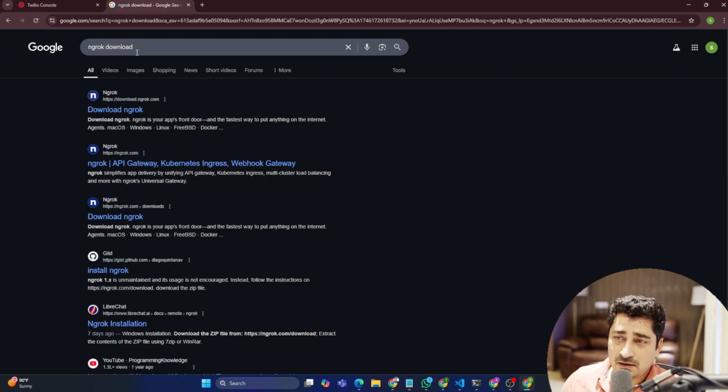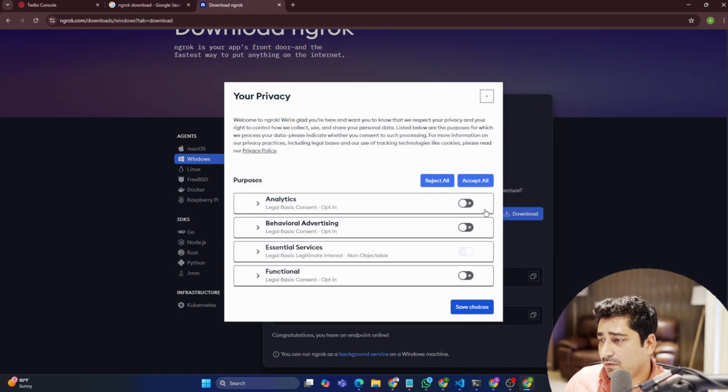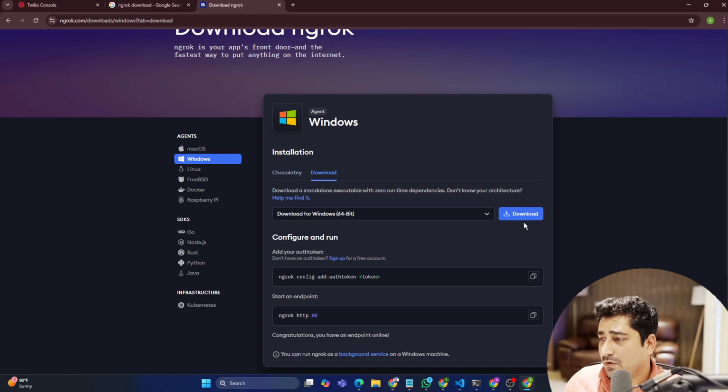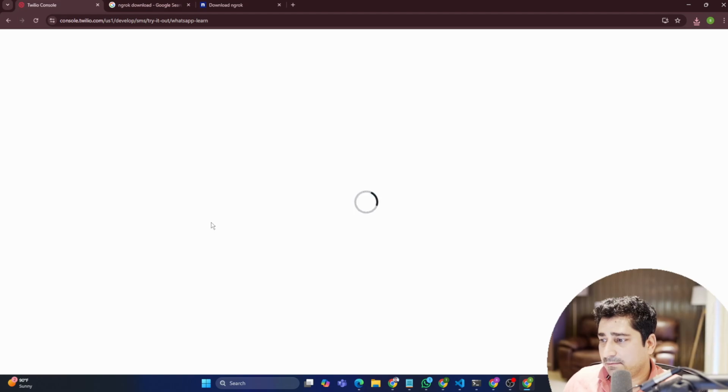Just click on ngrok download, then click on download over here, accept all, that's fine, and download. So just download ngrok, guys, by the way, and keep it inside your system for now. Okay, so Twilio is still preparing. Let me refresh, let me check.